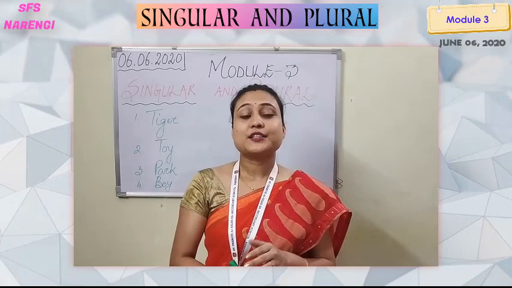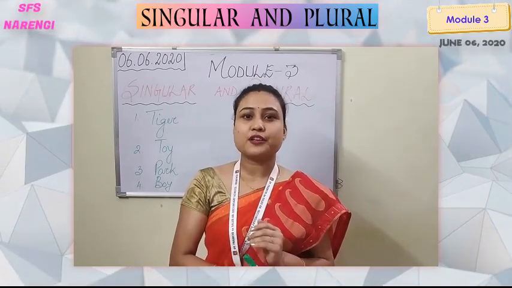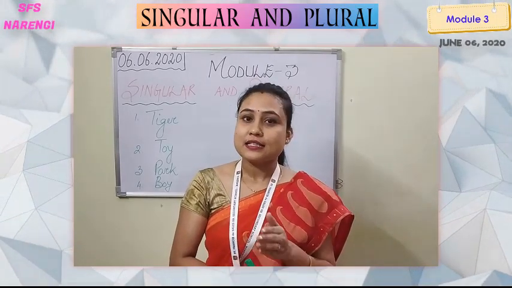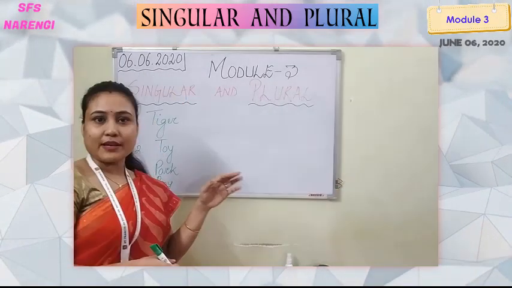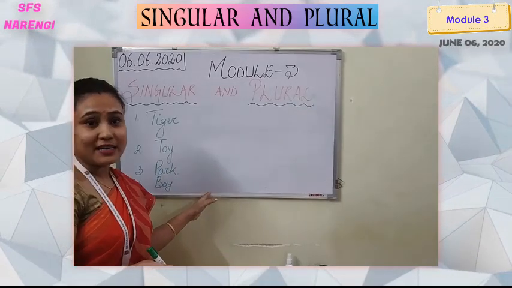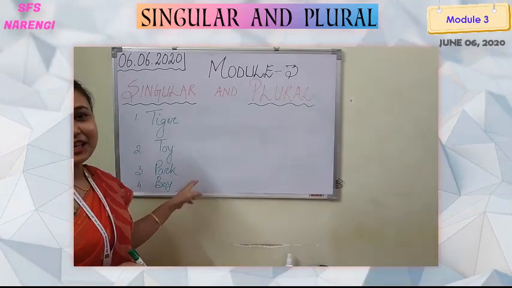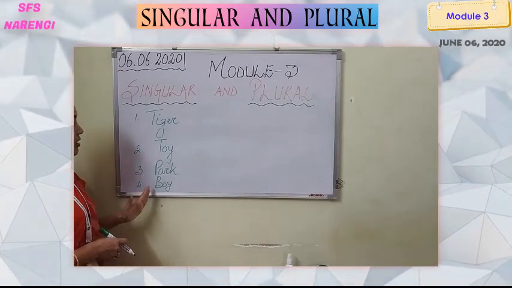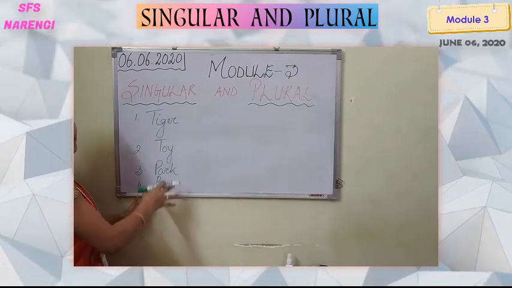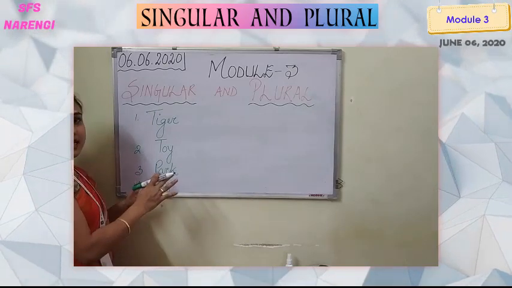My dear students, let's see the classification of the examples that I have done right now. I have written at the beginning 5 examples, but as the space is very less on my board, I have taken only 4 examples here. Okay, so tiger, toy, park, boy. These were the examples that I have written on the board.